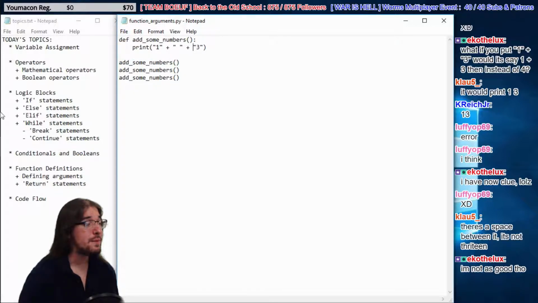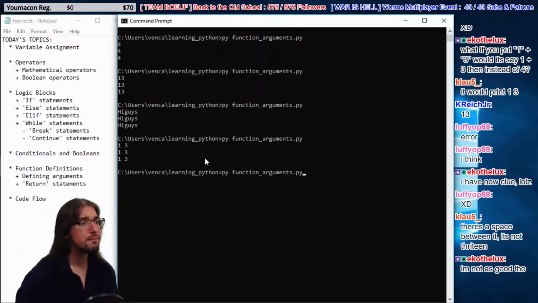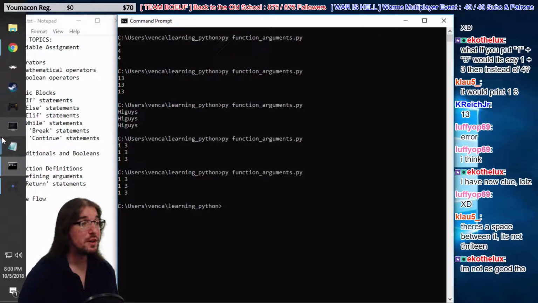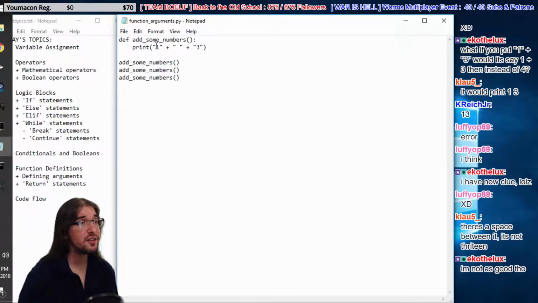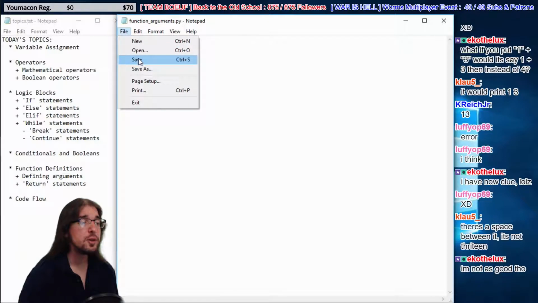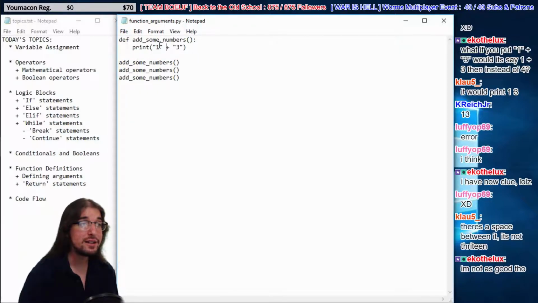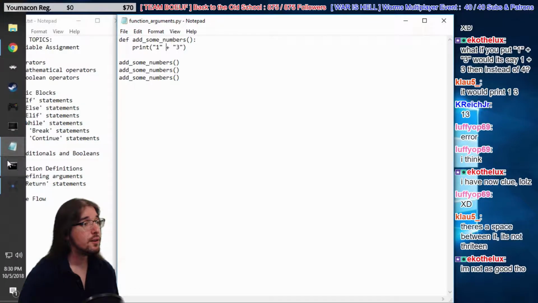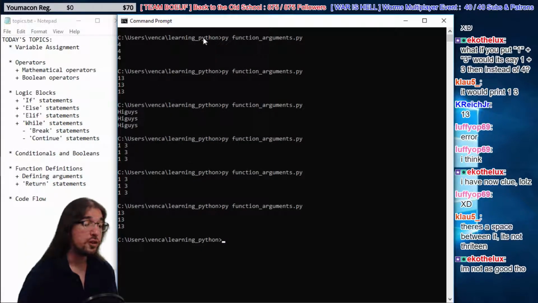All right, that'll print off 1 space 3. Nice. But when you add 2 strings together, it just adds them right side by side with no space. So here we're adding a string version of 1 and a string version of 3. We get 1, 3. Or 13. It looks like 13, right? It looks like 13, but it's 1, 3.